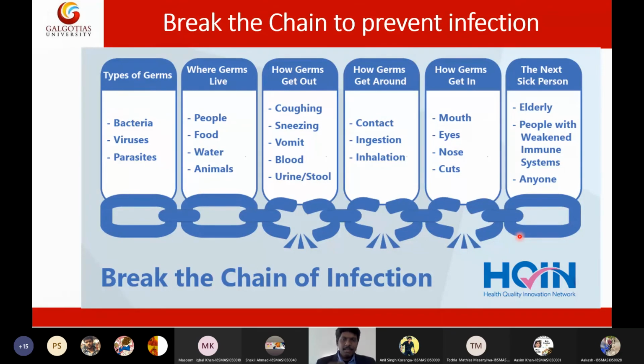In case of COVID-19, we know that COVID-19 will spread through droplets. By respiratory droplets, the COVID-19 may spread. So that is why we are preventing the droplets by wearing a mask. If you wear a mask, you are breaking the mode of transmission. So even if the person is coughing, the virus cannot spread to the society. So that is why you need to break the chain of infection to prevent the spread of infection into the population.